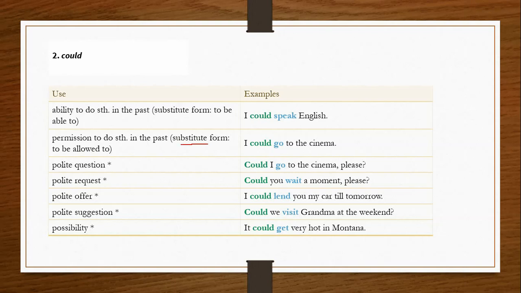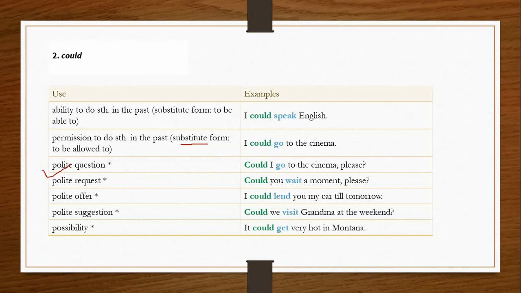Polite question, this is very important: whenever you ask a question, you can use could, and it is a polite form. "Could I go to the cinema please?" Polite request: "Could you wait a moment please?" Polite offer: "I could lend you my car till tomorrow." Polite suggestion: "Could we visit grandma at the weekend?"